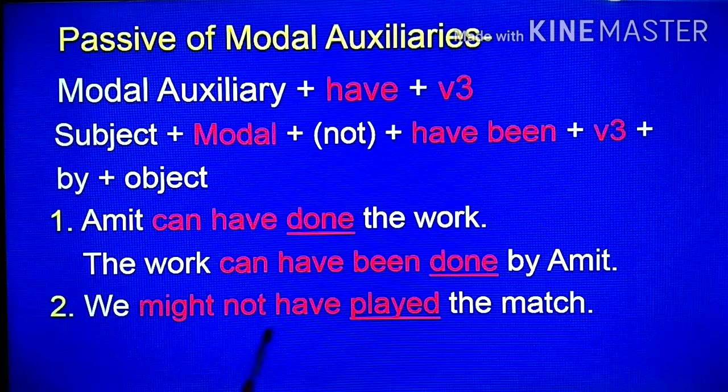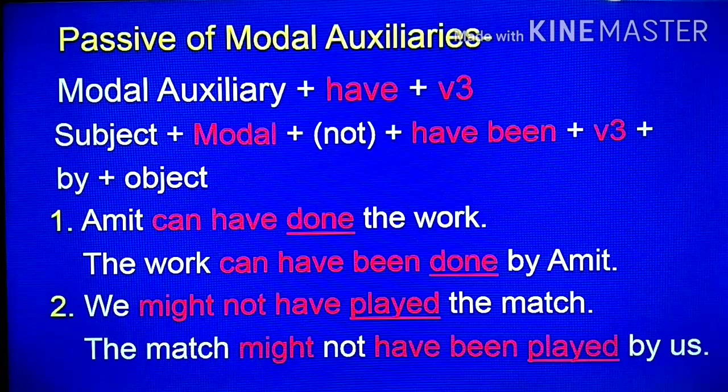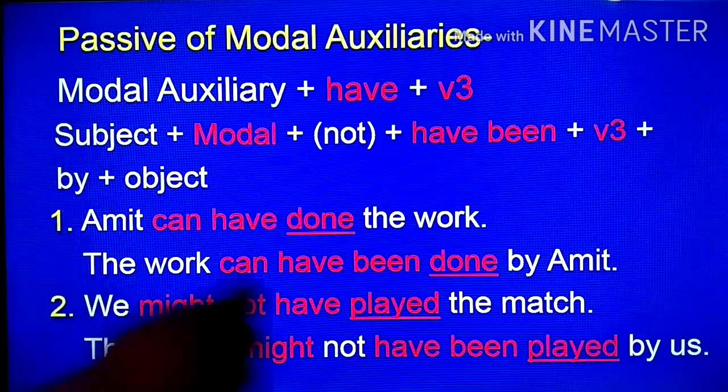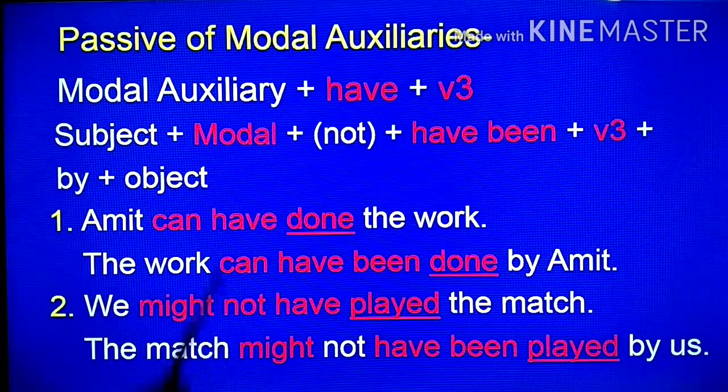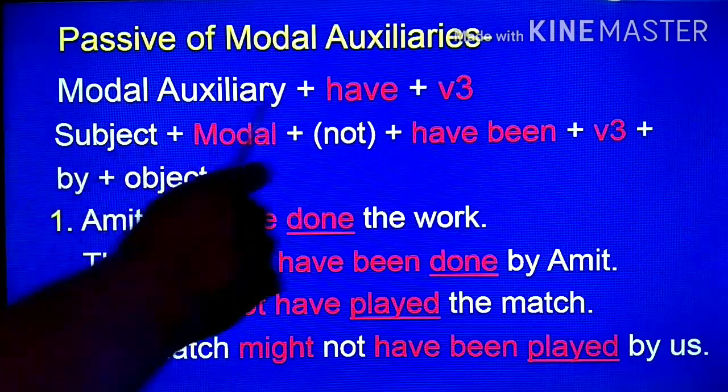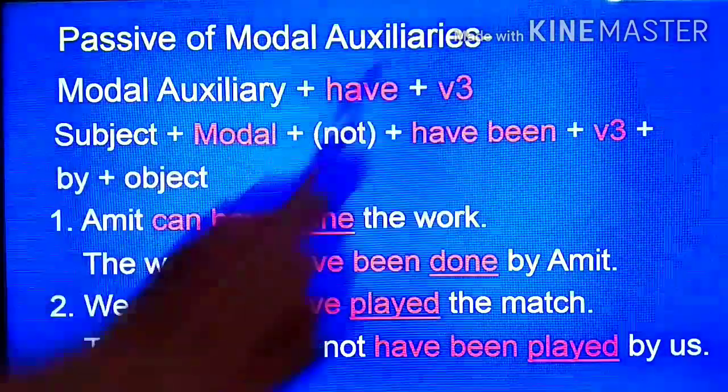We might not have played the match. Passive: subject, the match. Modal, might, not, have been, third form, played, played by object of we, us. The match might not have been played by us. These are the rules of modal auxiliary: modal auxiliary plus first form, modal auxiliary have plus third form.